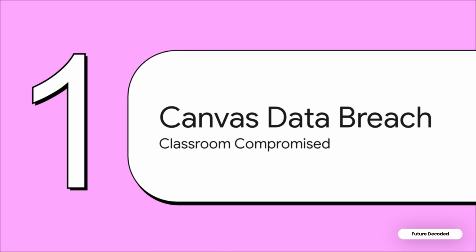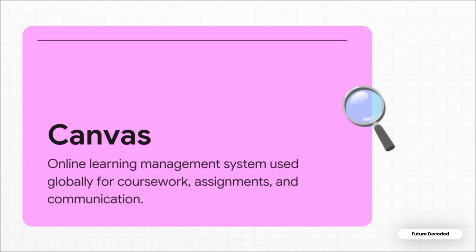All right, Section 1, the Canvas data breach, a worldwide classroom compromised. Let's look at why this is causing such a massive disruption across the whole educational landscape. So the target was Canvas. Think of Canvas as the digital backbone for roughly 9,000 educational institutions worldwide. It's literally where coursework, grades, and vital communications live. And because it's so central to day-to-day school operations, it naturally holds a vast amount of personal information.